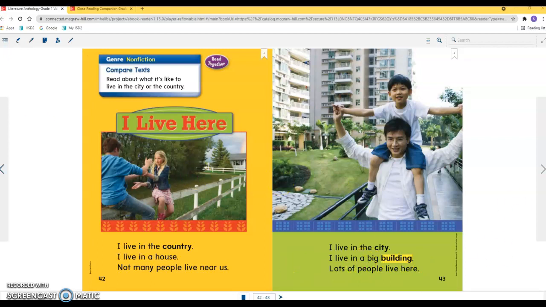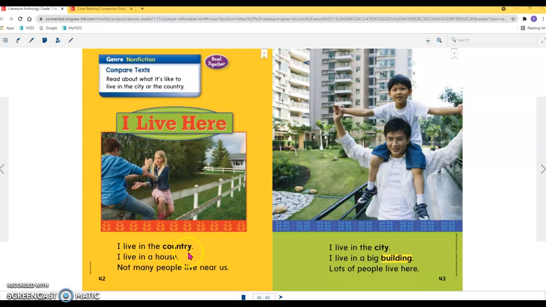Now, the reason why those words are in bold, or why authors use bold print for some words, is because they want you to know how important that word is for the whole text. The author must think that the country in this sentence is important to the text. The other sentences on this page must tell about living in the country. All right, let's start reading.